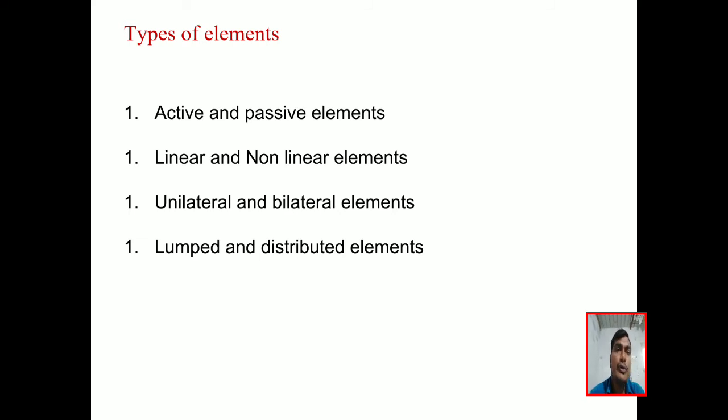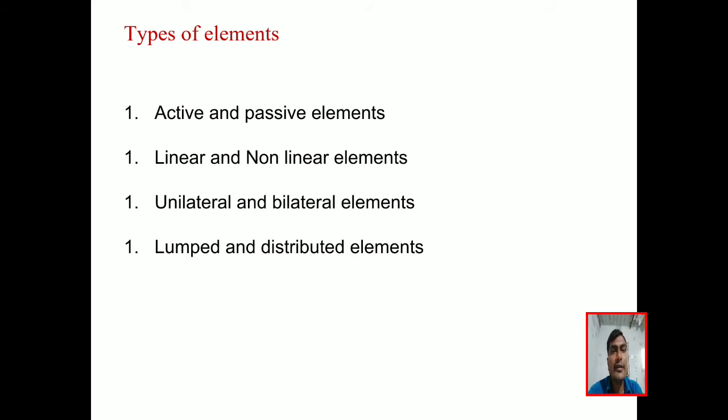Non-linear is the opposite of linear, meaning the characteristics are not passing through the origin. And some elements have characteristics passing through the origin but do not have a constant slope. So the condition for linear elements is passing through the origin and having a constant slope.